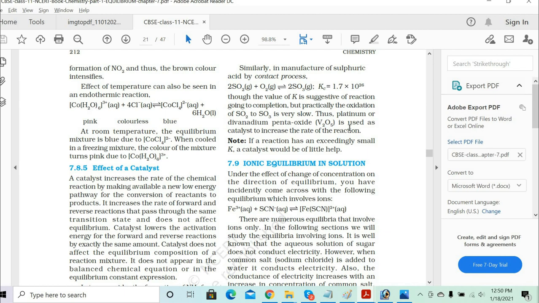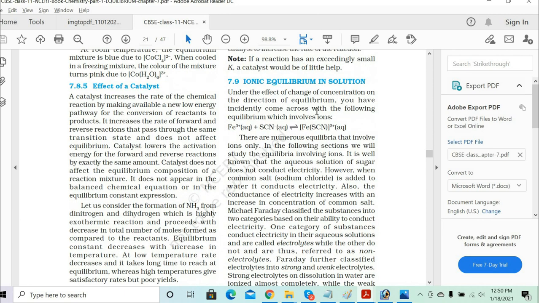Whenever favorable conditions are not matching for the reaction to take place, at that time you invoke an increase in the rate of reaction by using a catalyst. Clear? The reason can be a lower temperature, or an excessive time delay, so any can be the reason.